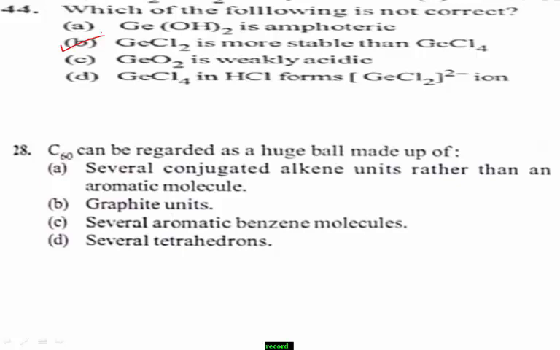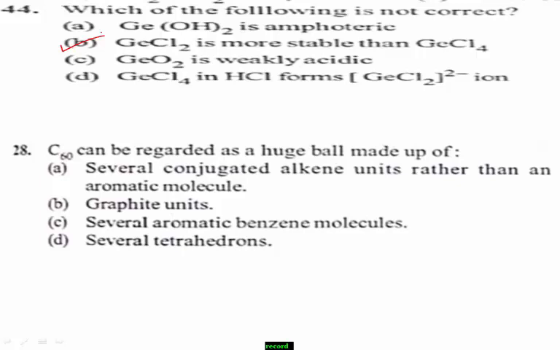Next, question number 28. C60 can be regarded as a Buckyball made up of, option A, several conjugated alkene units rather than an aromatic molecule, option B, graphite units, option C, several aromatic benzene molecules, option D, several tetrahedrons. Students, the given question is related to fullerenes.